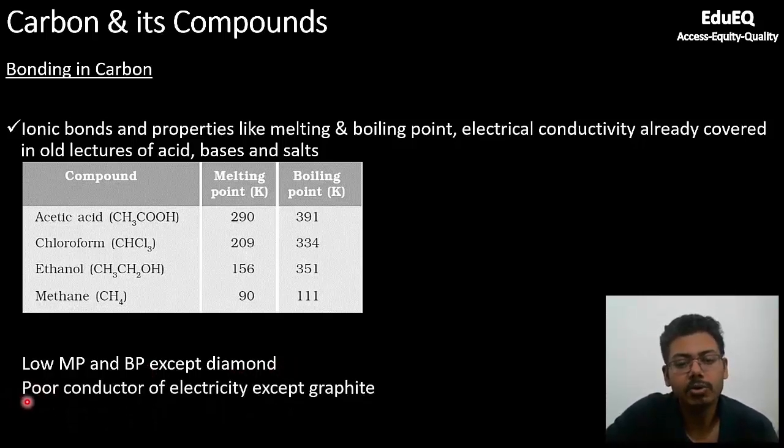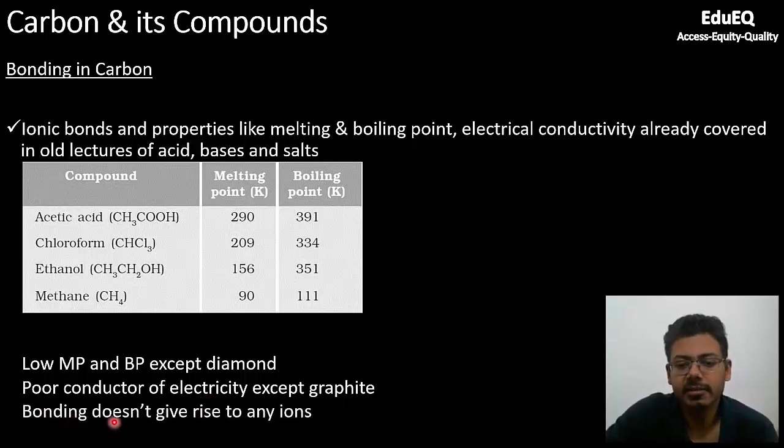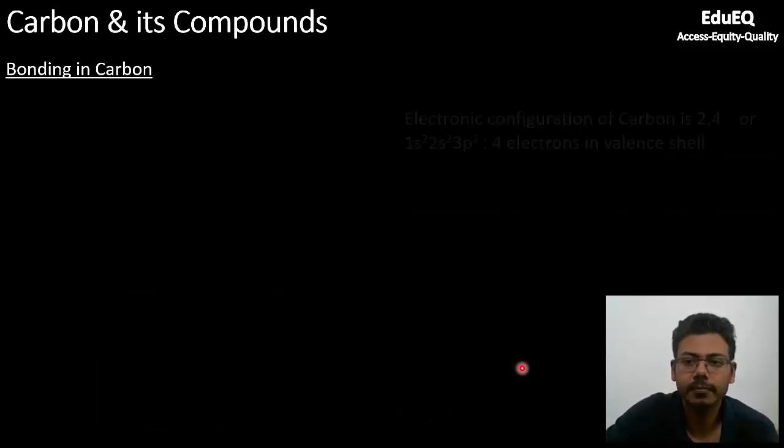Carbon compounds are poor conductors of electricity except graphite. This also we have seen in the past, that graphite is able to conduct electricity in one plane due to the presence of one free electron. But most of the other compounds of carbon are poor conductors because they don't have any free ions. The covalent bond which carbon forms doesn't have any free ions for the movement of electricity. So that is exactly what is written here. Since there are no ions, carbon compounds are generally poor conductors of electricity.